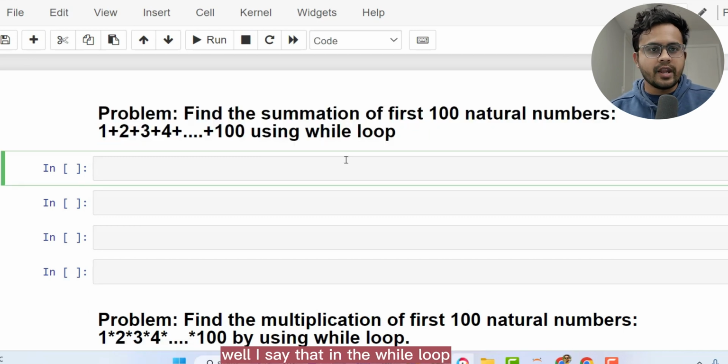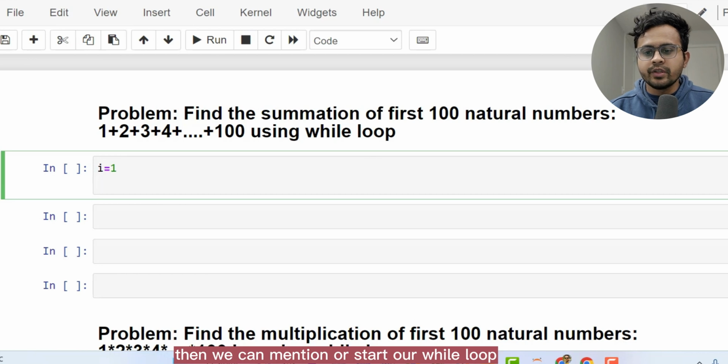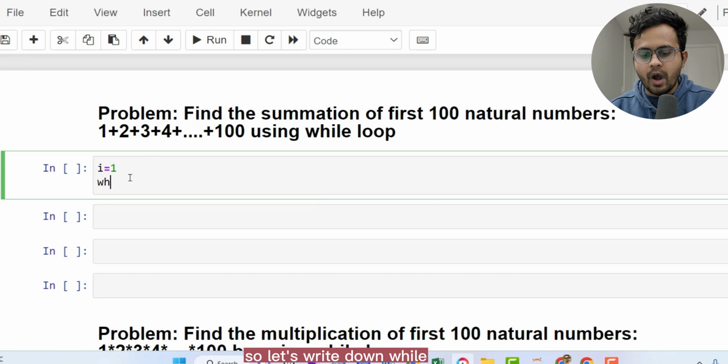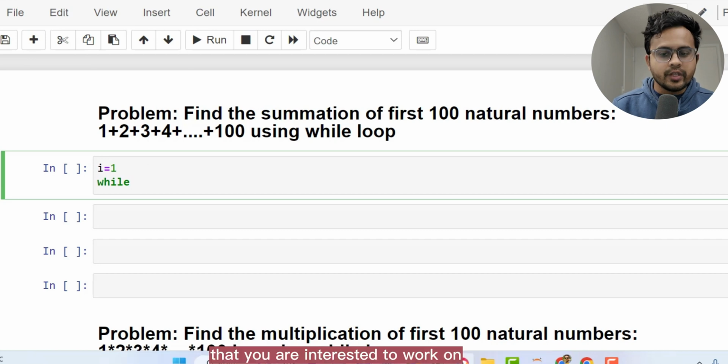Well, I said that in the while loop, our first job is to start with assigning an initial iterating variable. Let's say the variable name is I, and let's say our iteration will start from 1. Then we can mention or start our while loop. So let's write down while, then give a space, and then here you need to mention the specific condition that you are interested to work on.